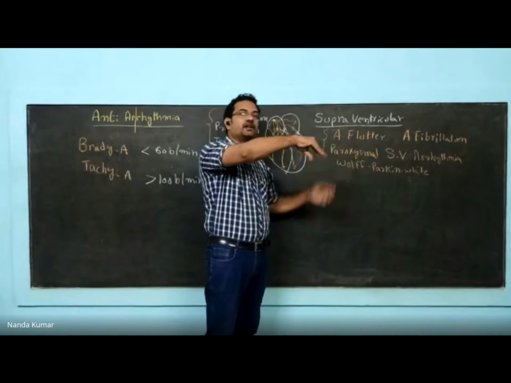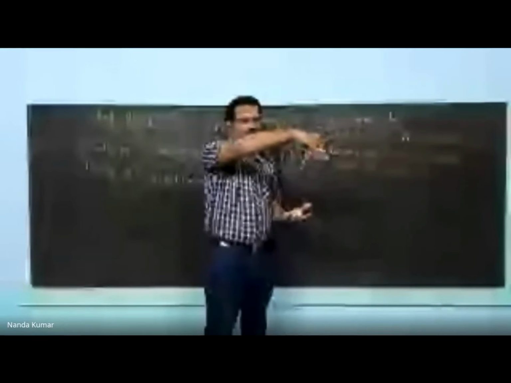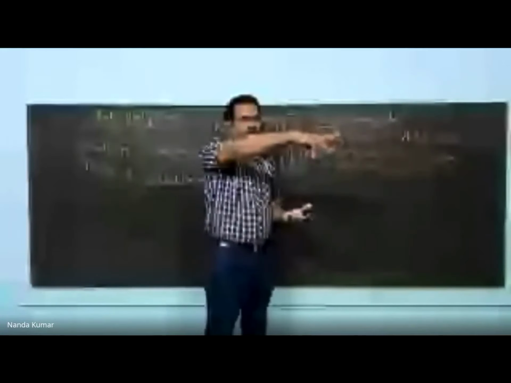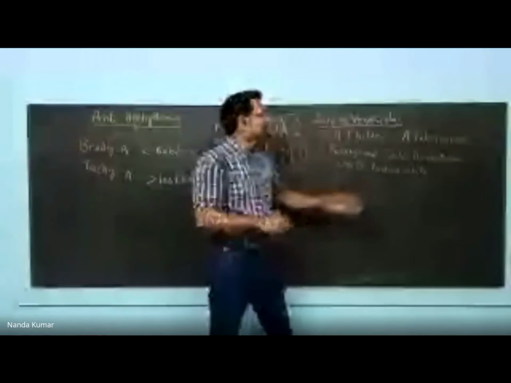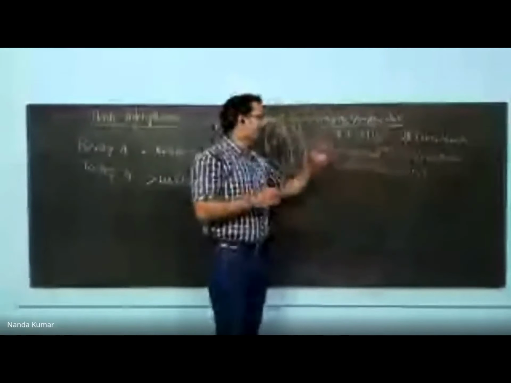Second one, fibrillation. Muscles are contracting individually. This is called fibrillation. See, normally atria has to contract like this. All the muscle fibers should contract together. If individual fibers are contracting like this, then it is called fibrillation. Both of them affect atria.